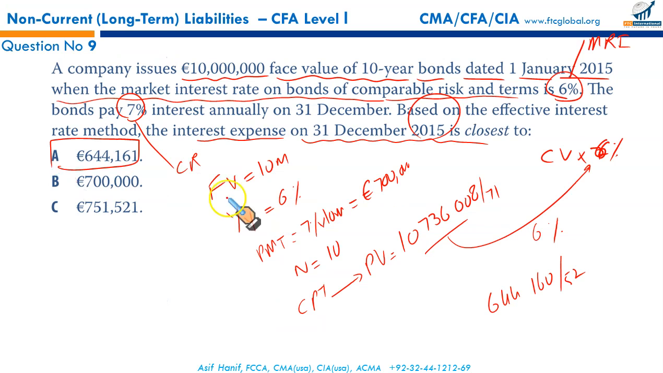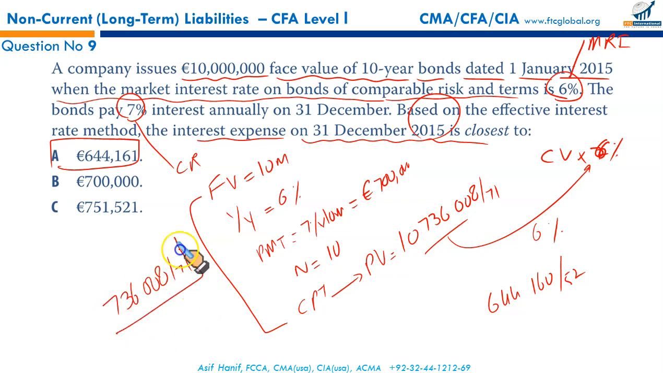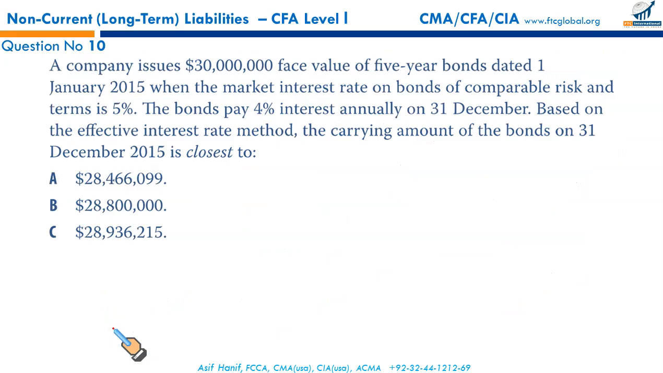So remember the difference between 10 million and the value you received, this 736,008.71. This is your premium that needs to be amortized over the life of the bond, 10 years. So A is the right answer. Next.